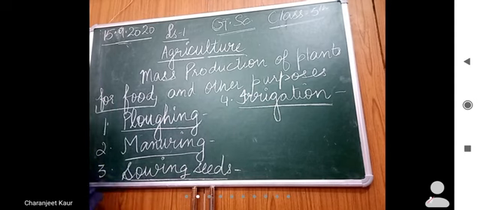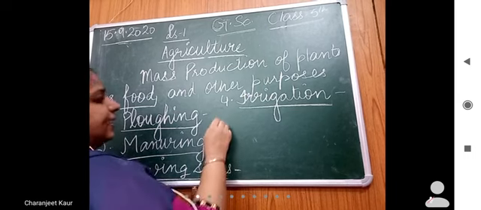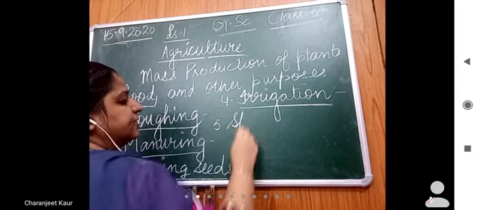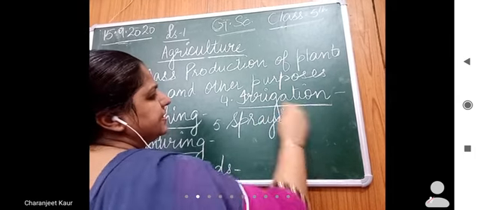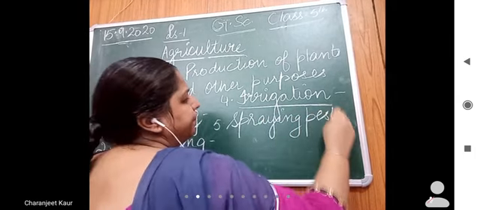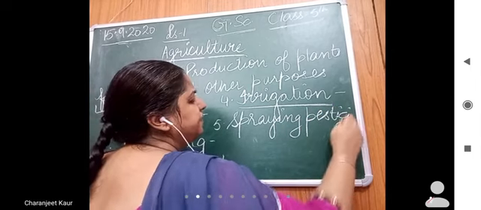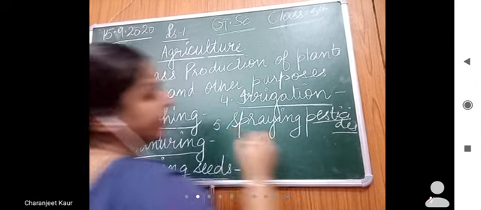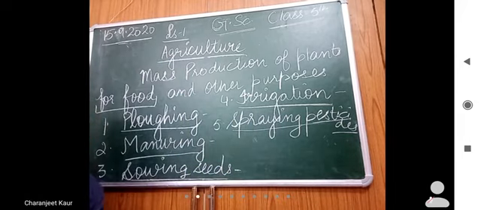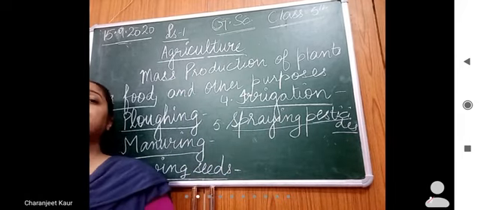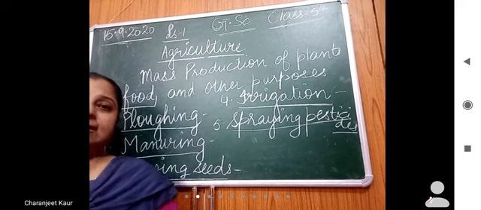Next is spraying pesticides. What is the meaning of pesticides? Beta, these are the chemicals that are used to kill the pests, right?